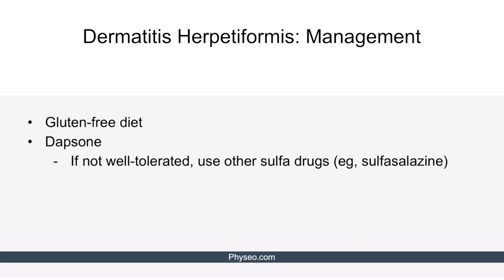And finally, let's discuss the treatment. The primary goal for the treatment is to decrease the immune system stimulation from gluten, along with reducing neutrophil recruitment and function. Hence, there are two major treatment options for dermatitis herpetiformis, including a gluten-free diet and dapsone. Note that a gluten-free diet decreases gut mucosa-induced stimulation of the immune system, and dapsone decreases neutrophil recruitment and function. If dapsone is not well tolerated by the patients, other sulfa drugs such as sulfasalazine can be used.